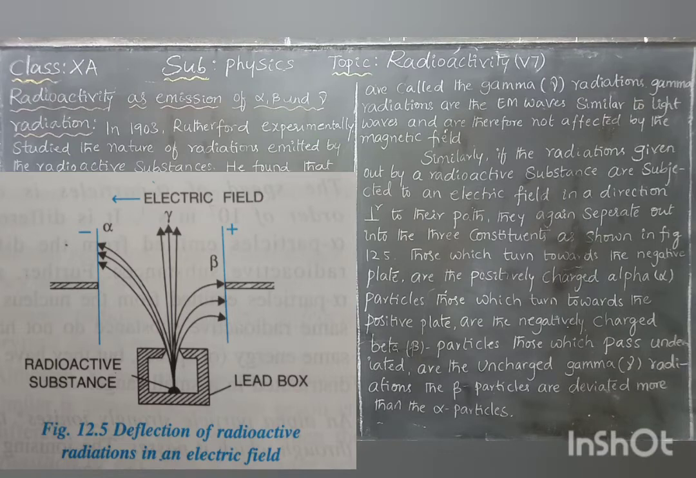Those rays are called the gamma radiation. Here also the beta particles are deviated more, as you can see in the diagram, compared to the alpha particles, because the alpha particles have more mass than the beta particles. So, as experimentally studied by Rutherford in both magnetic and electric fields, this gives the alpha, beta and gamma radiations. Gamma radiations are uncharged. Alpha is a doubly ionized helium, so its charge is positive, and the beta particle is negatively charged, so it is called an electron.